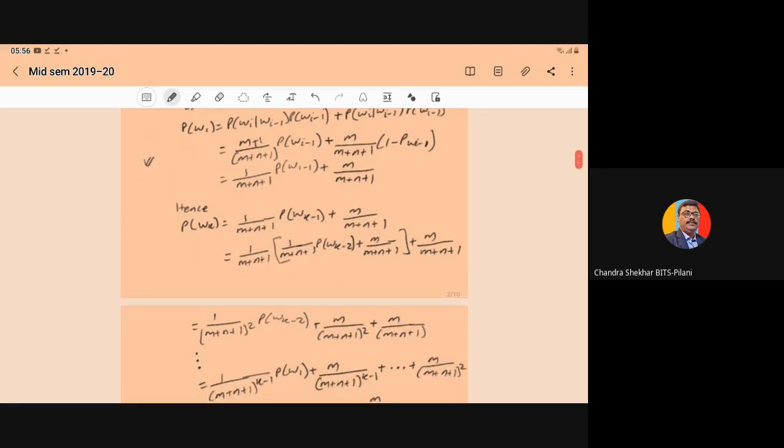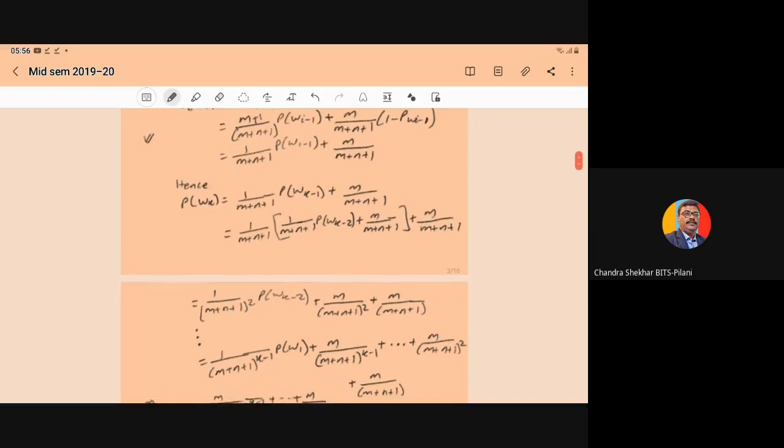So it can also be written as 1 upon m plus n plus 1 into probability of W(i-1) plus m upon m plus n plus 1.